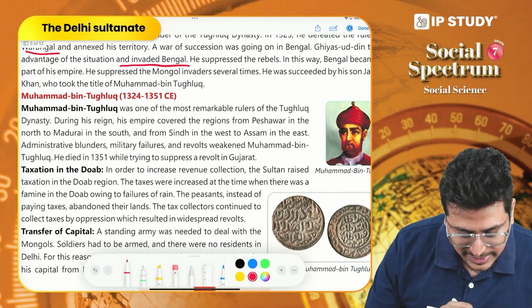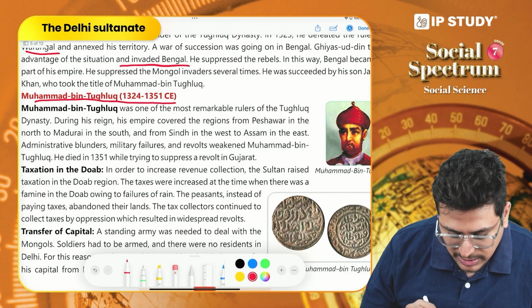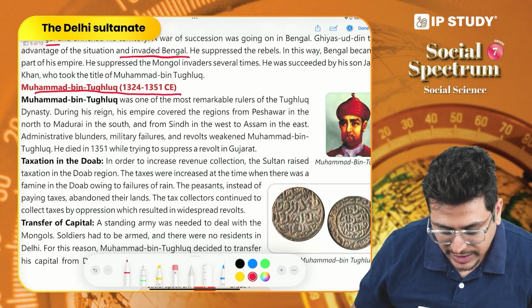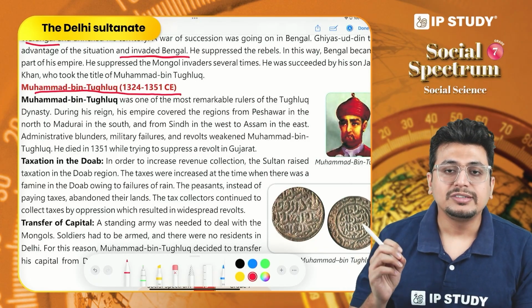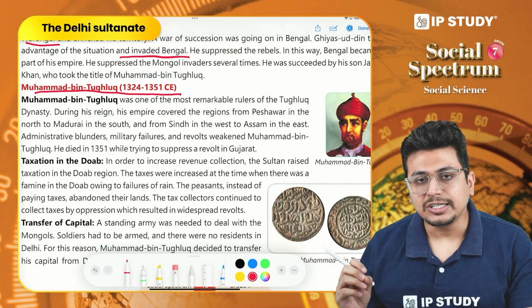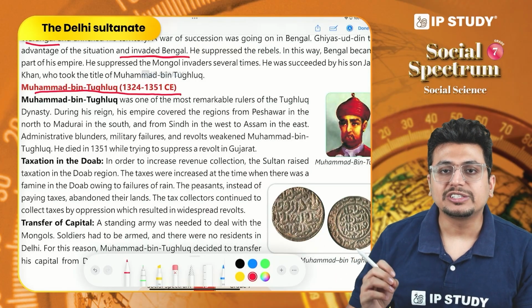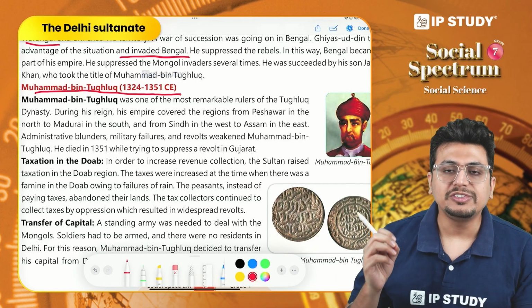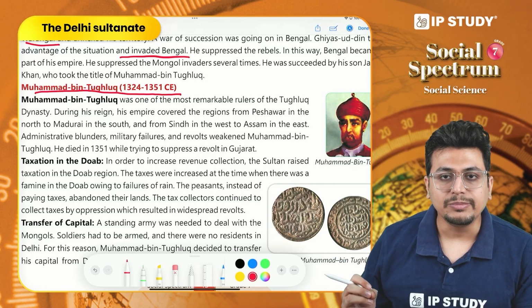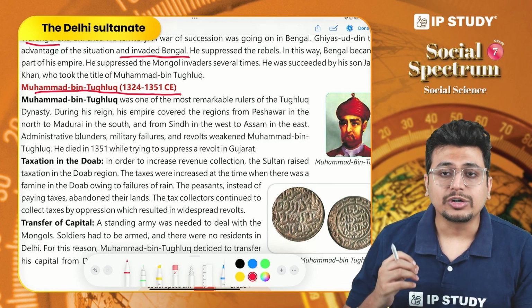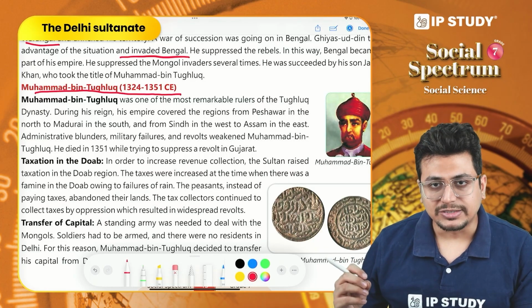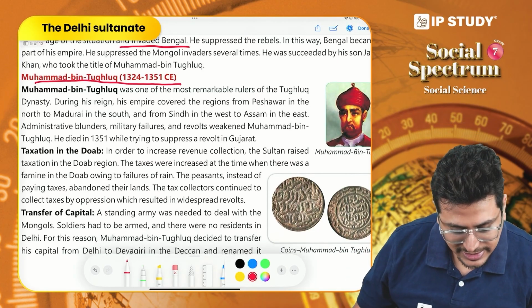Now, his son Muhammad bin Tughlaq ruled between 1324 to 1351, so a very long time period. Now, his time period is considered very interesting, because yes, he was able to expand his empire, but there were several decisions that were taken by him which are considered, you can say, controversial or unpopular among the masses. So what are these things? We will discuss in detail.